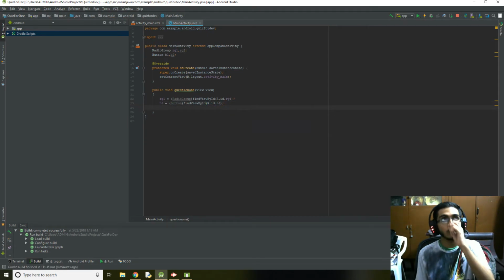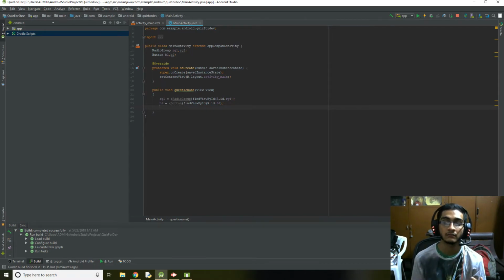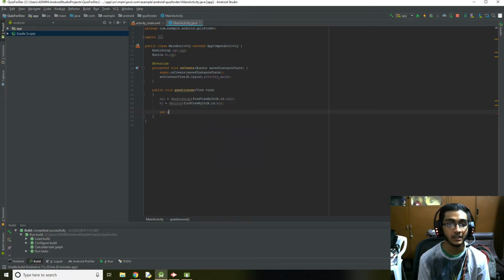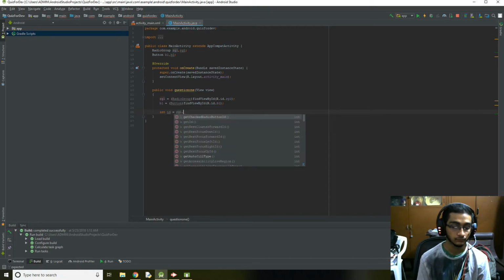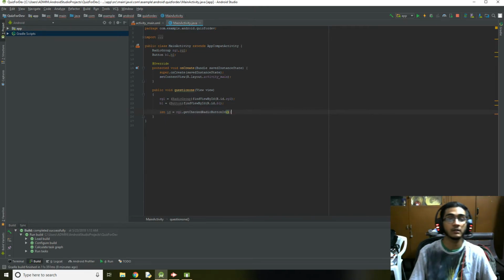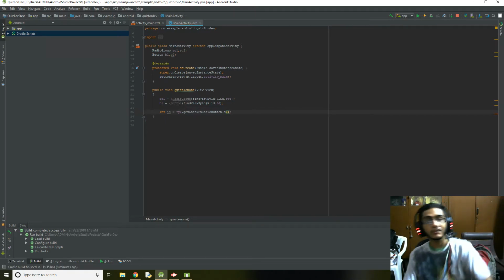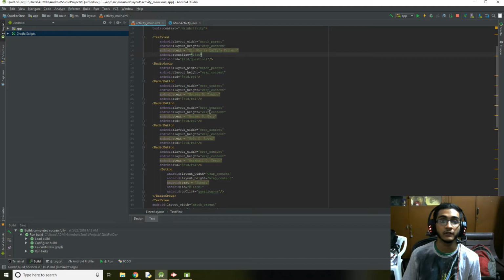Now we need to know which button the user has selected. The user can press any of the radio buttons and we need to get that to know whether the answer was correct or wrong. And we're going to find int id equals rg1.getCheckedRadioButtonId. This is the reason why I'm using a radio group. Within this group, it can know which radio button is checked. Simple, right? So I'll now know the ID which he has pressed. That's why I defined IDs for each of the buttons.